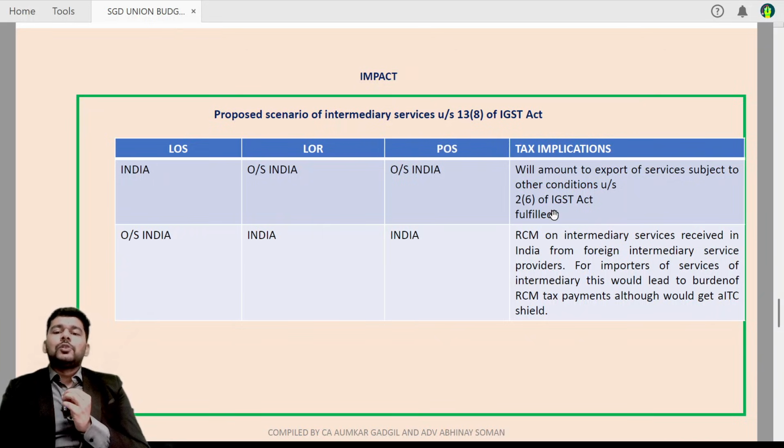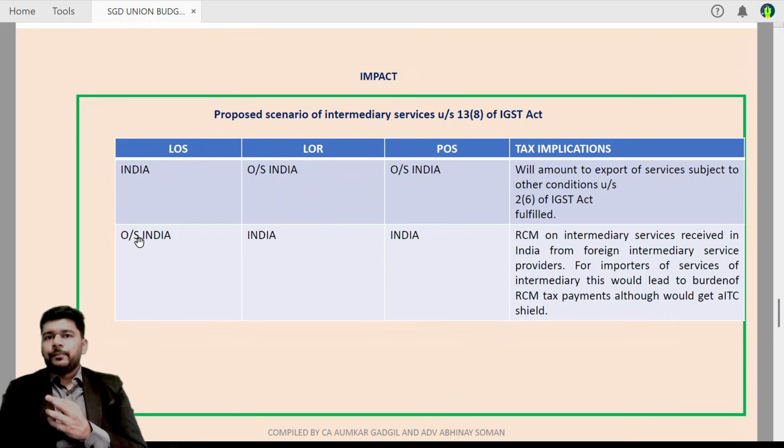So this service will be nothing but considered as an export of service, of course subject to fulfillment of the other criteria under section 2 subsection 6. But if this happens, then of course the intermediary in India definitely will be calling his services as export of service, and he will be entitled for all the benefits which are eligible for a zero rated supply or export of service.